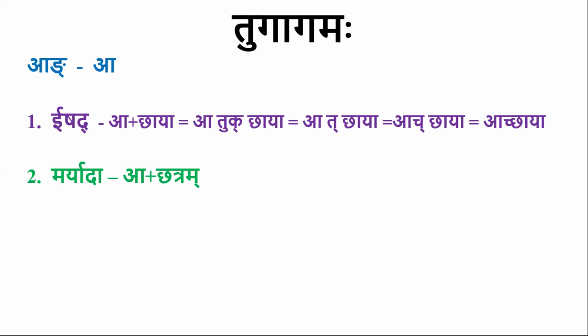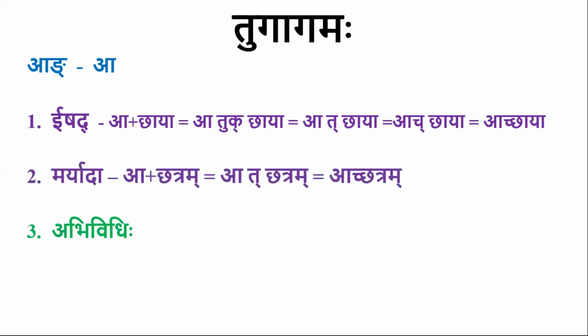Up to Chetram, that is what A means. The boundary is not included. Here also A is followed by Chakara. So there will be Tugagama. Then Chutva, Achatram.